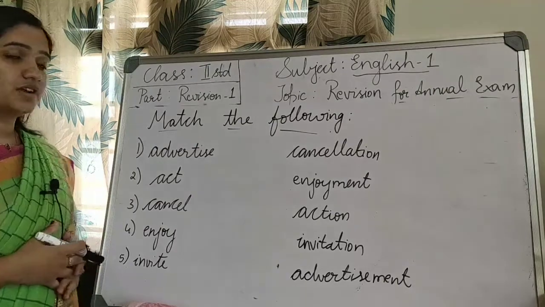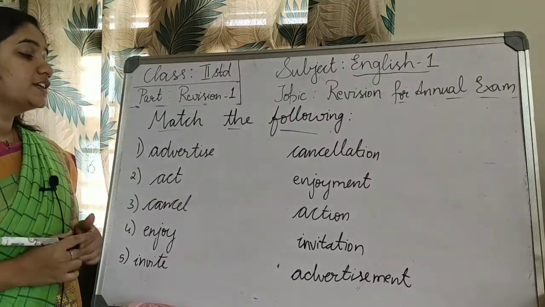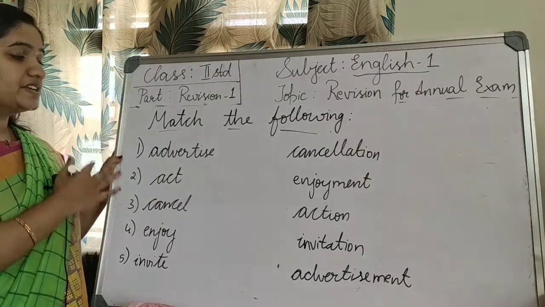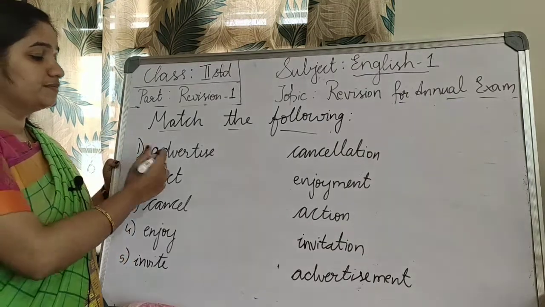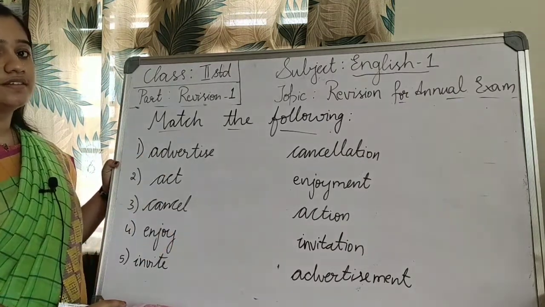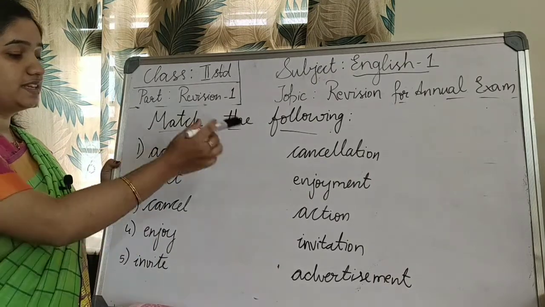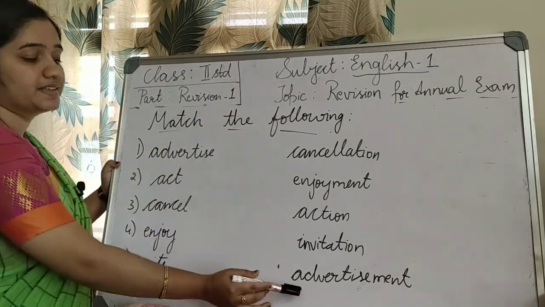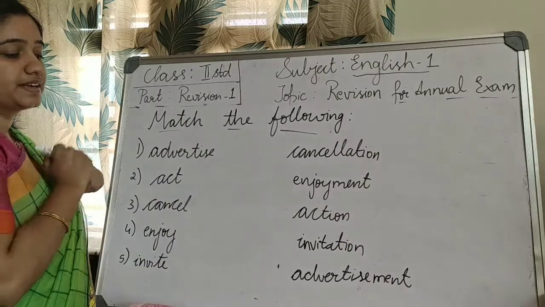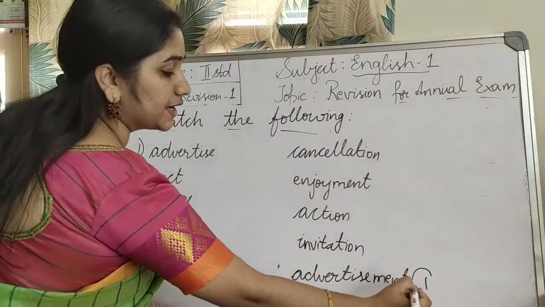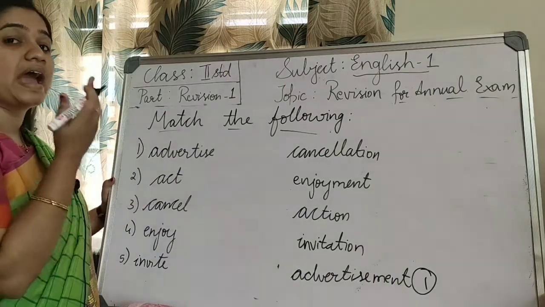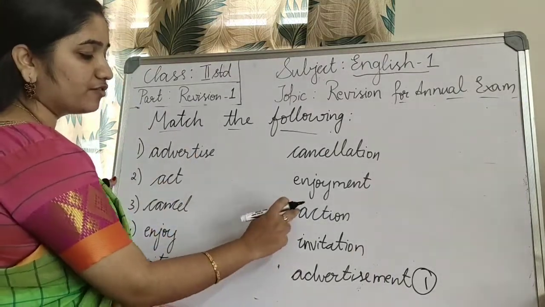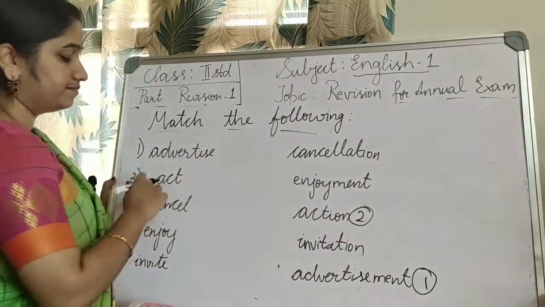Okay children, now we'll see match the following. So advertise, advertisement. This is the conversion which we have learnt in grammar, isn't it? So where is the advertisement here? Yes, advertisement. Number 1, act. Act will become action. So you have to choose and write.